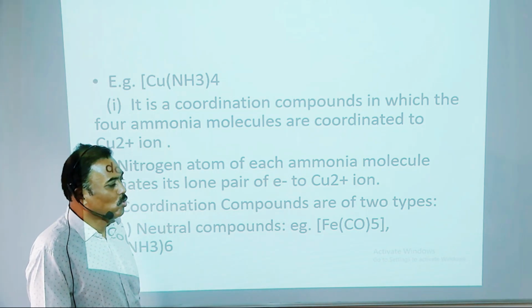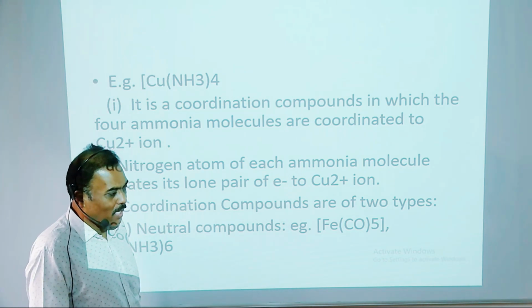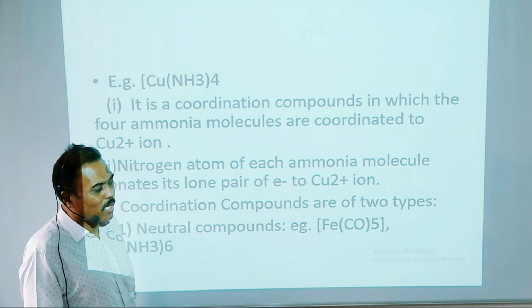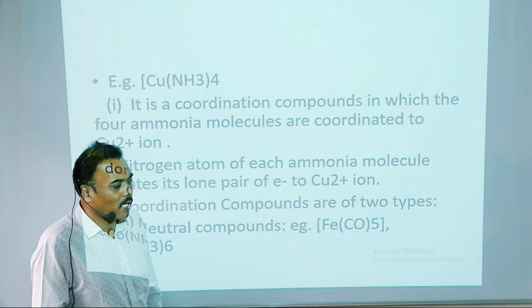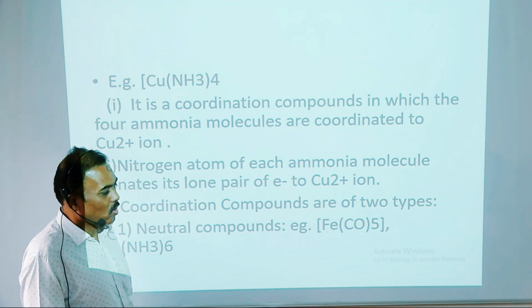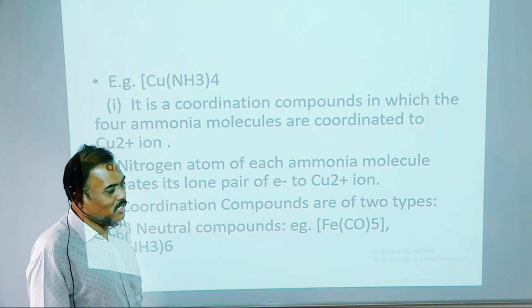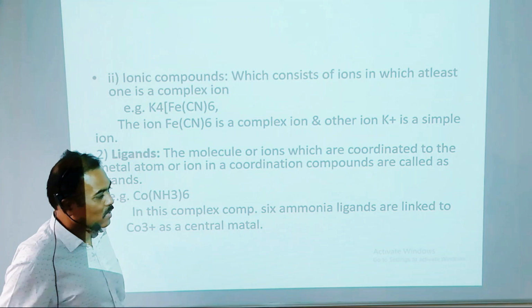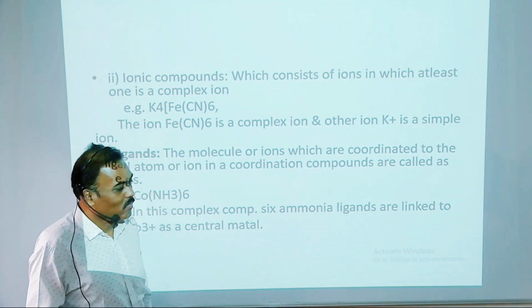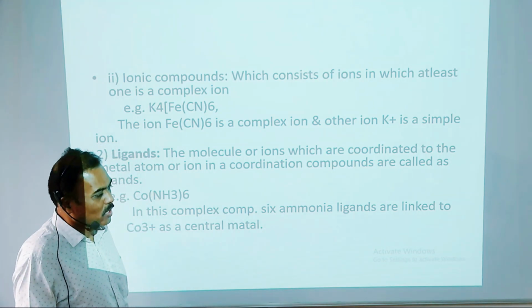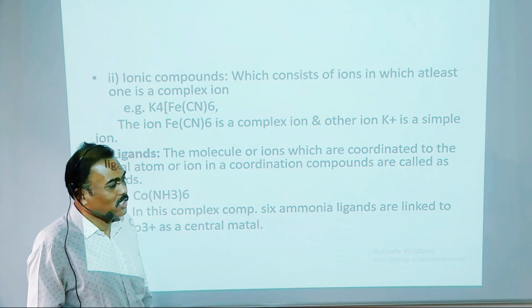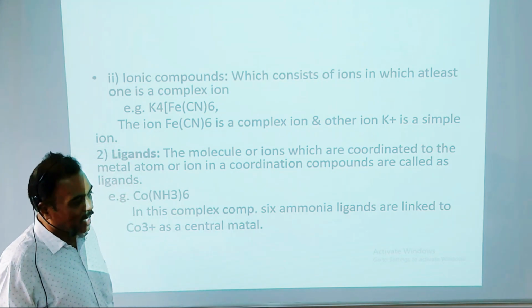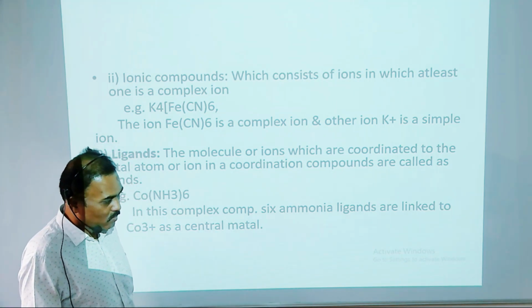So coordination compounds are of two types. The first is the neutral coordination compound. Examples are Fe(CO)5, that is pentacarbonyl iron, or [Co(NH3)3Cl3]. Then the second type is the ionic coordination compound, which consists of ions in which at least one is a complex ion.